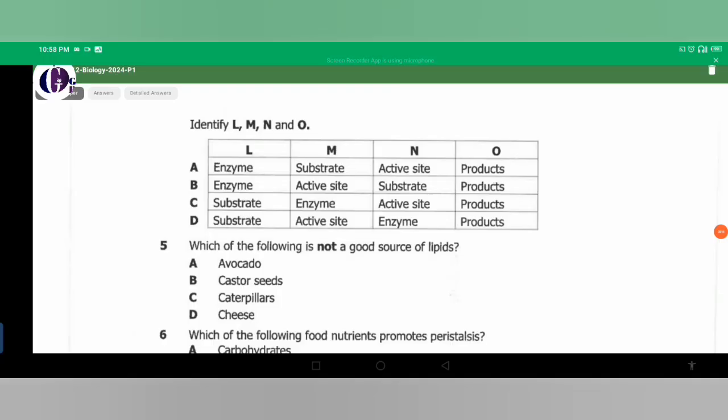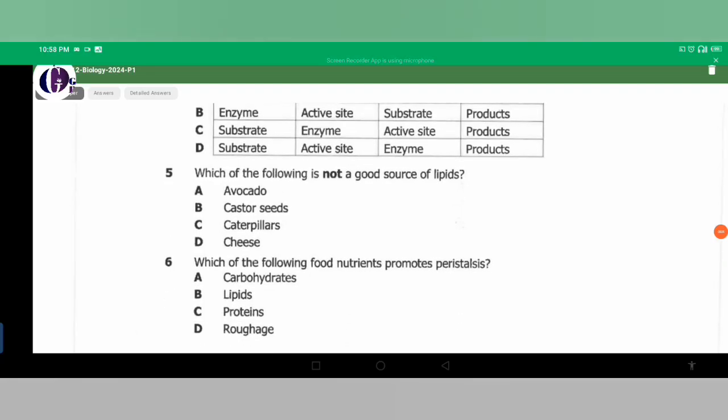Number 5. Which of the following is not a good source of lipids? So we're looking for something which is going to give us some lipids, and one of them which is not going to be that one. We see avocados, they have got lipids. Look at cheese, has lipids. And when you look at castor seeds, I don't know if you know them, but castor seeds also have lipids. Now, how about caterpillars? Do they have lipids?